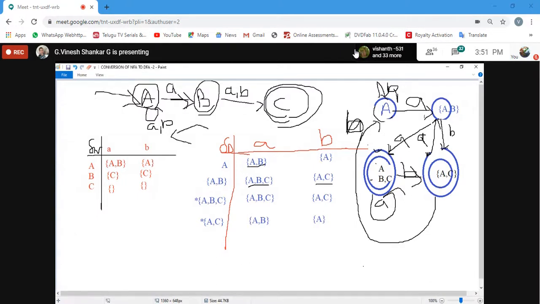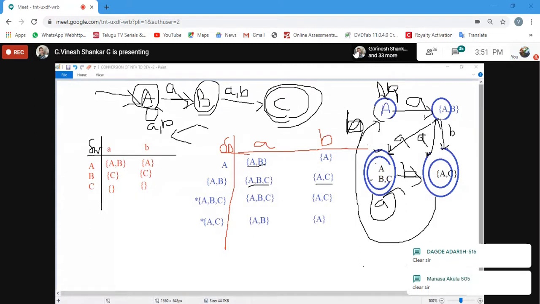Is it clear, everyone? Any doubt anybody is having? No response? Rajashree 539, no doubt, sir. What about Shamala, Rajesh 508, 518, 557, 541? These people will not answer.